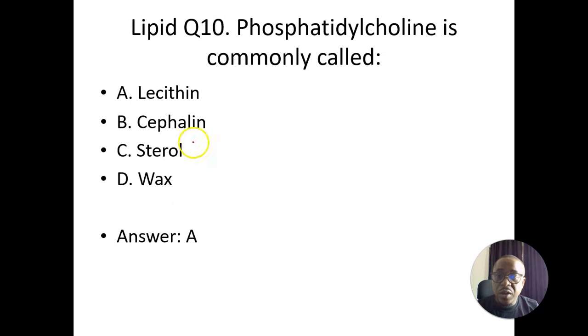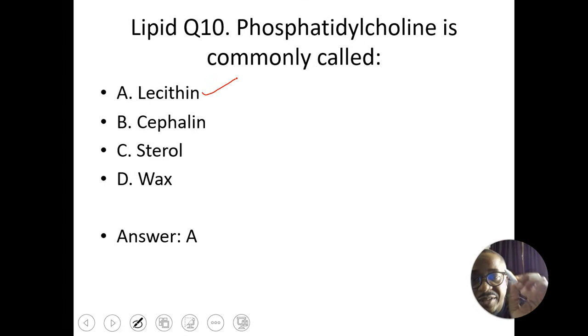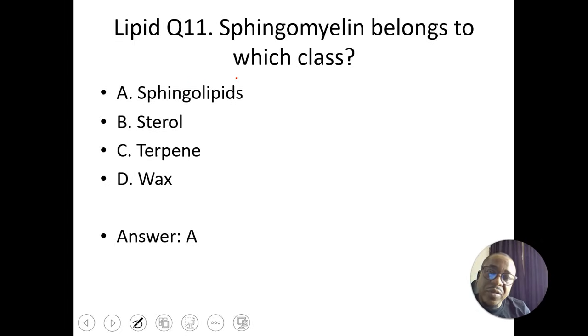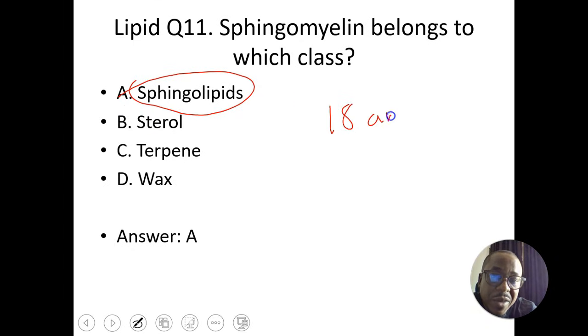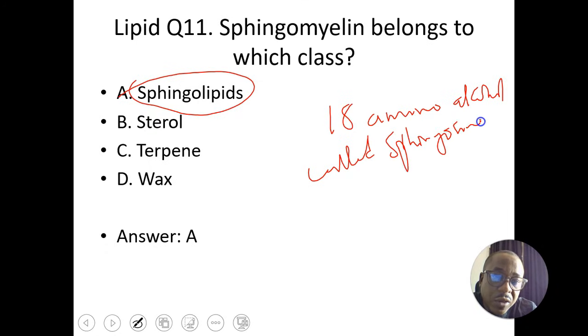So, the first question is: phosphatidylcholine is commonly called lecithin. Sphingomyelin belongs to which class of lipids? Sphingolipid. The sphingolipid is made up of an 18-carbon amino alcohol called sphingosine.